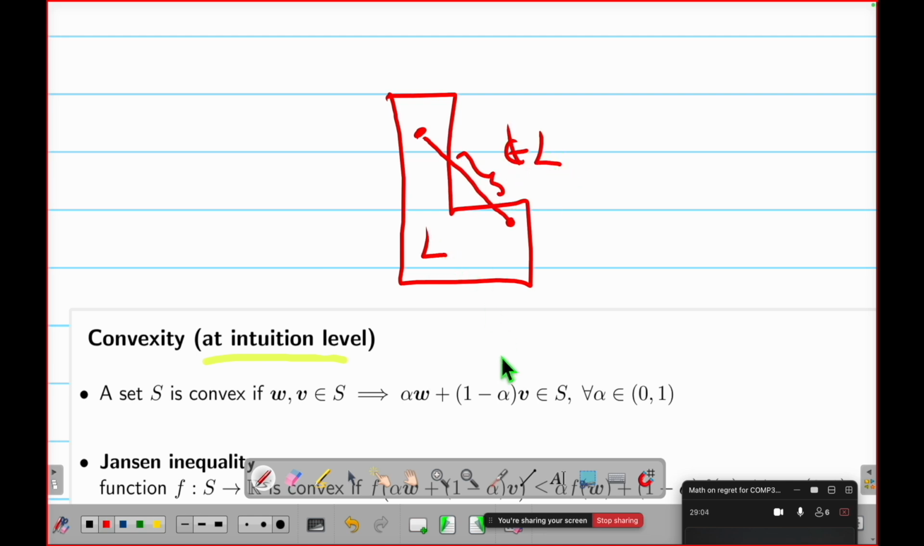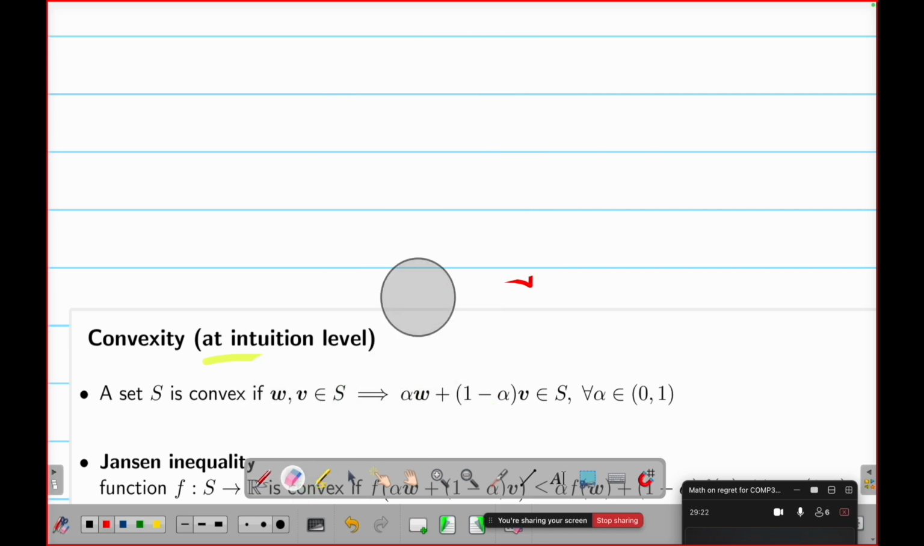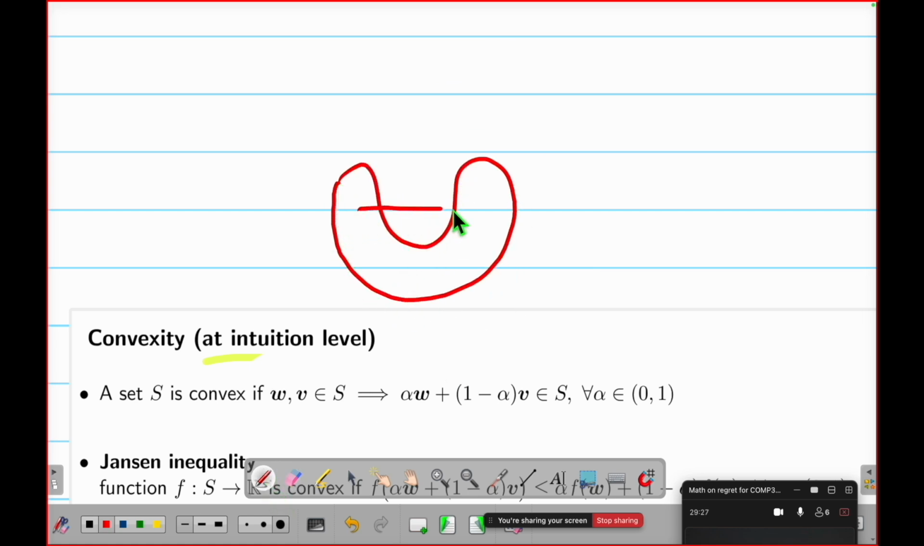This is the L, right? Because this means everything in W and V. This is my W and this is my V. Is it true? Yes, this part is true. But is this implication true? No, because this part is not true. So this is false and the set is not convex. Or is this other shape convex? No, this shape is not convex because I have this.